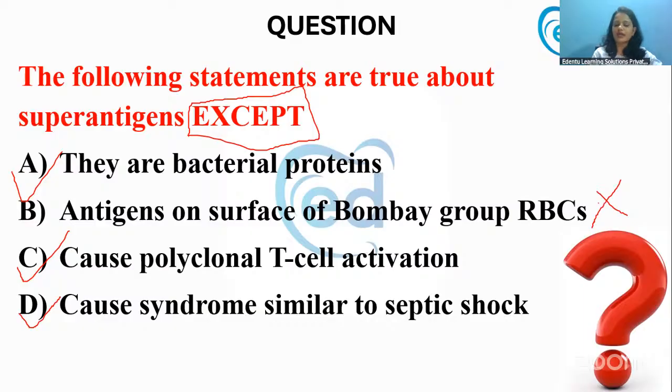They are bacterial proteins, seen in streptococcal toxins, staphylococcal toxins, mycobacteria, HIV and the like. They are not the antigens present on the RBCs. So B is the answer.